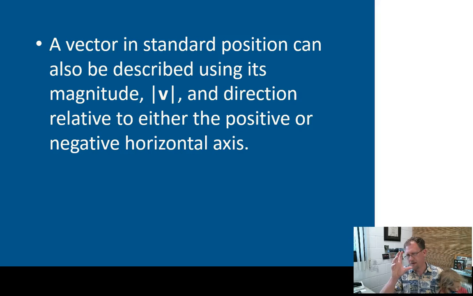Go over it a couple times, make it darker. But a bold V, absolute value, because it's just its length. That is the magnitude of this. How big is this arrow? And then we can give you a direction, a bearing, a certain measurement from one of the axes, and tell you which direction this arrow is headed.